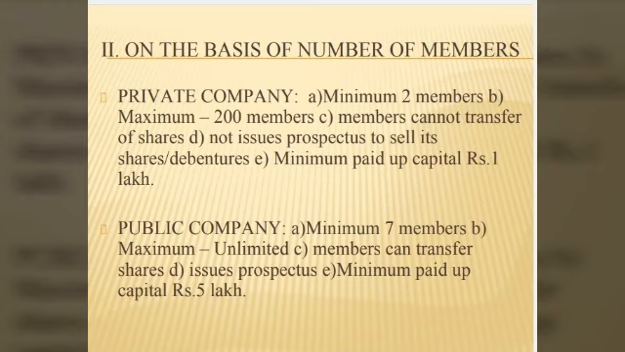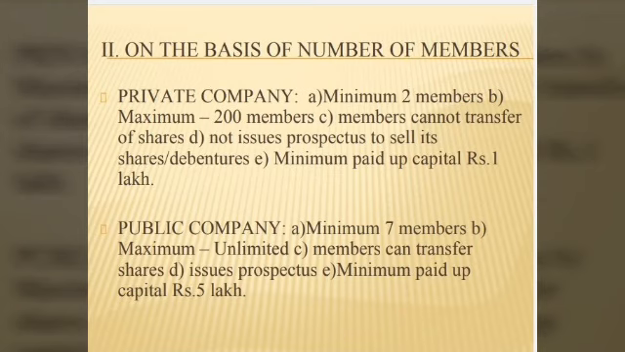Next one is public company. Public company is one in which the company can call any person in the public to buy the shares or debentures of the company. It is a public company in which minimum 7 members is required to start a public company. Maximum you can accommodate any number of persons.